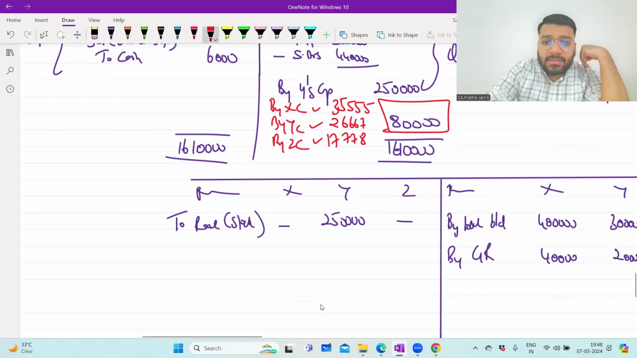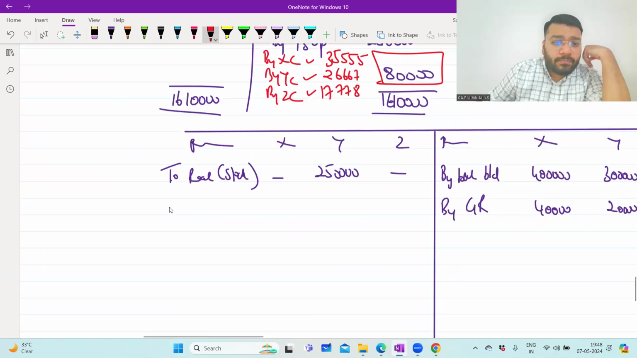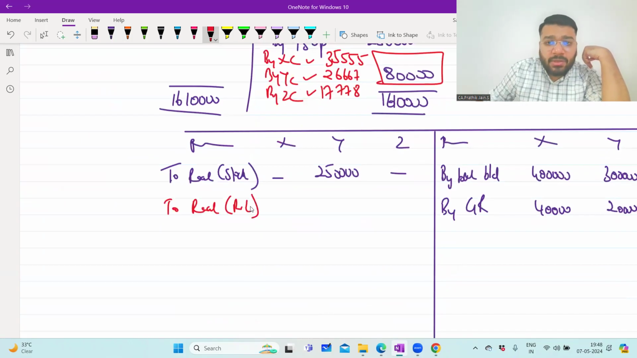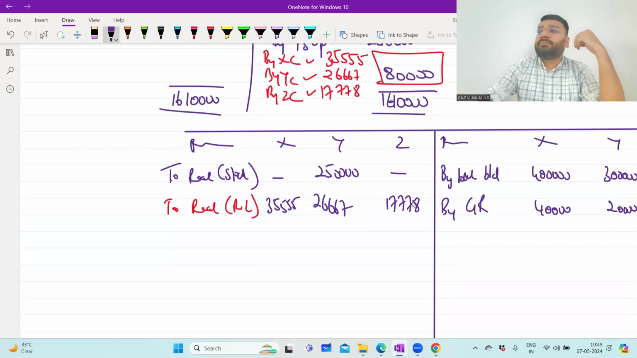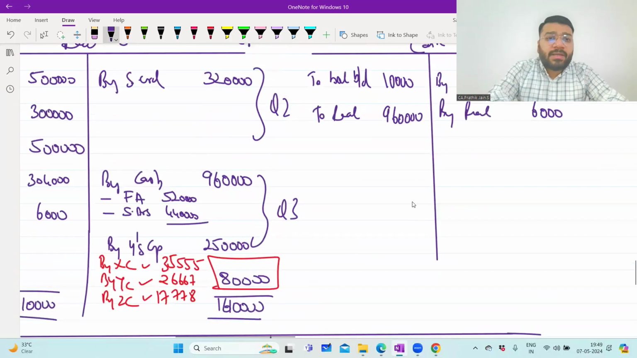Now immediately record this in the capital account. So it will be to realization. This is realization loss. So 35,555, 26,667, and 17,778. So okay, realization account is closed.